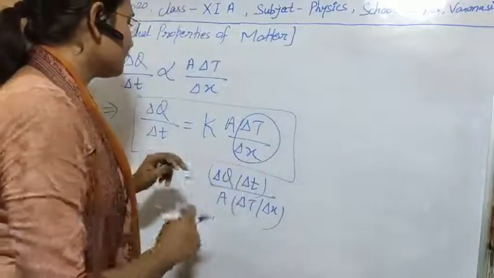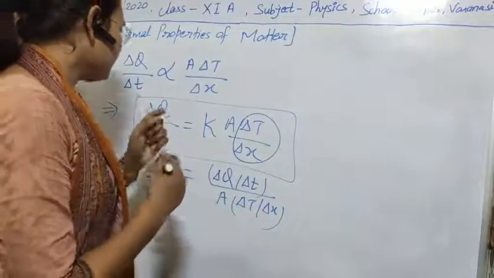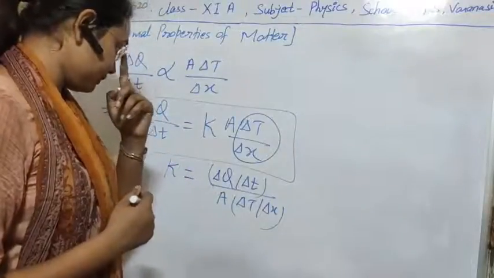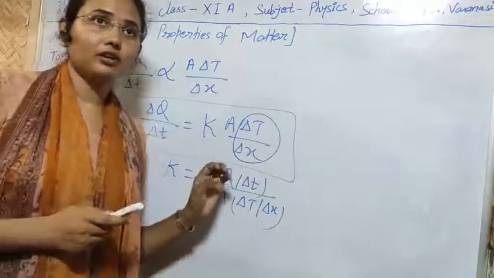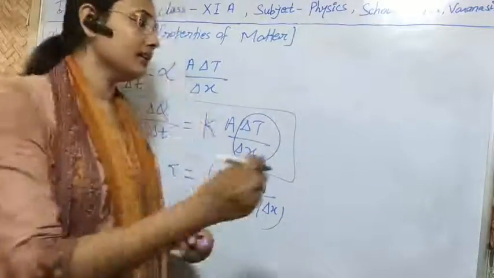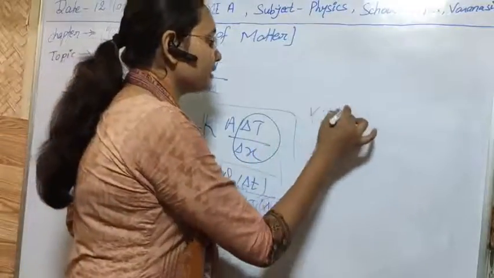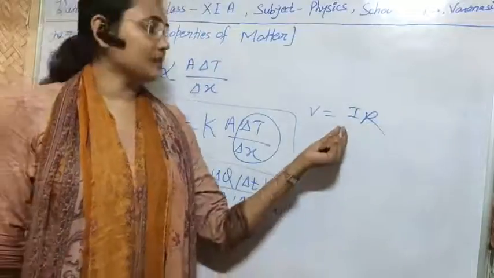Also, in this factor we can write one more thing. Let's see the concept of thermal resistance. Like in an electrical circuit, we know what electrical resistance is and how it is denoted.